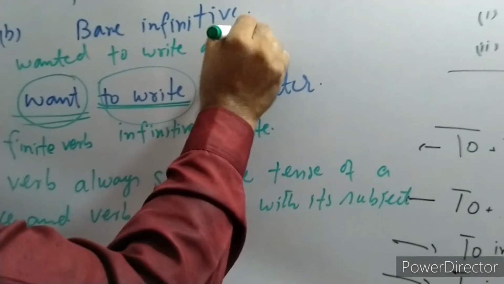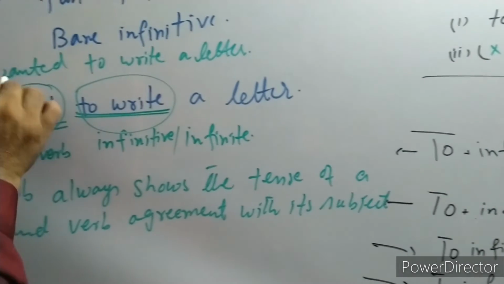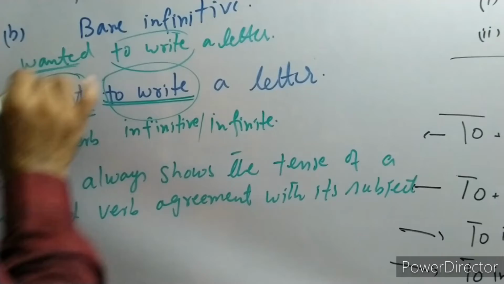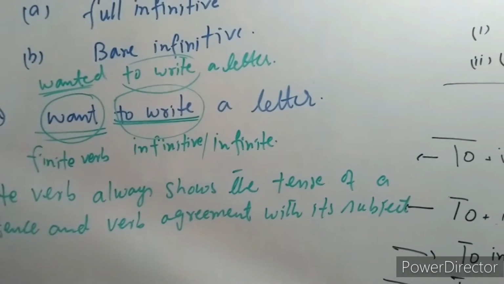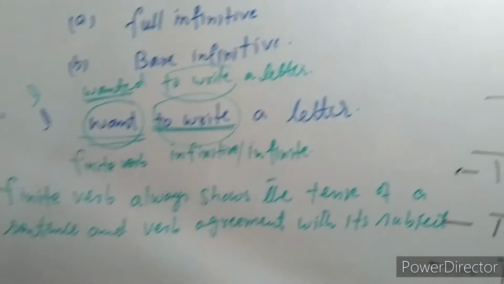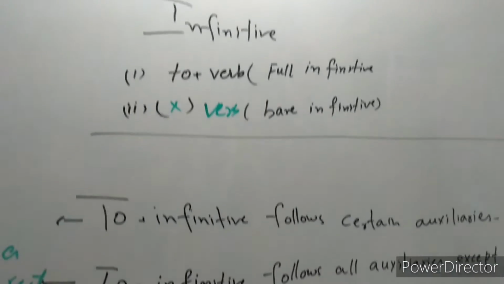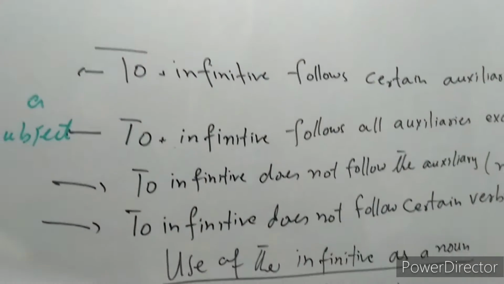The tense has been changed, but this is the same. So this is very important. This one is clear.